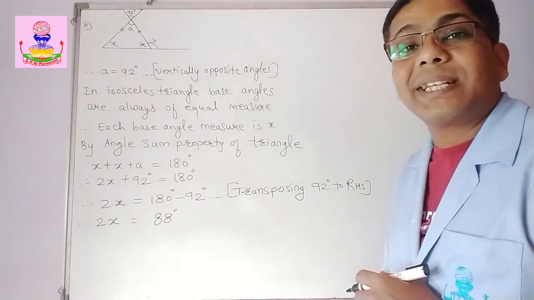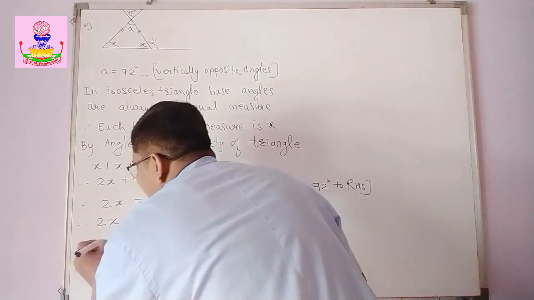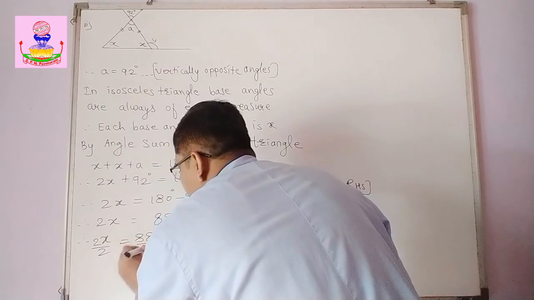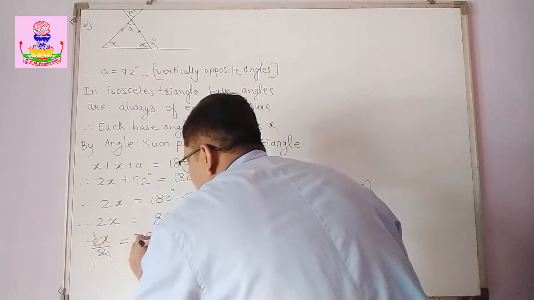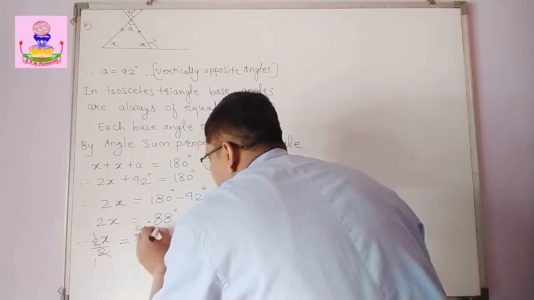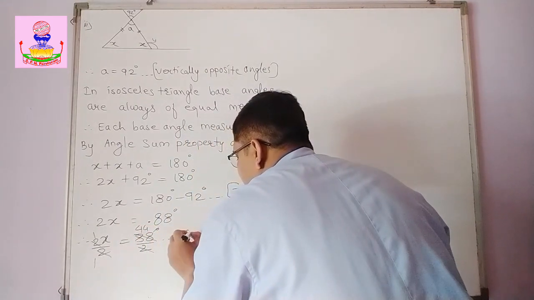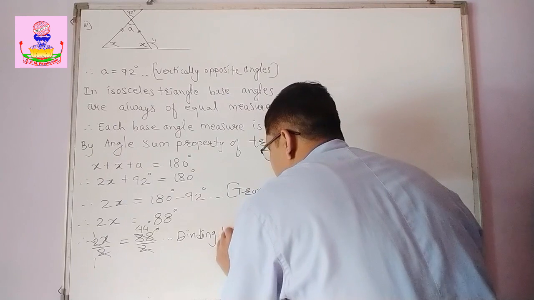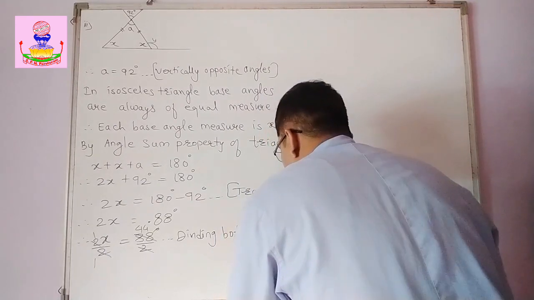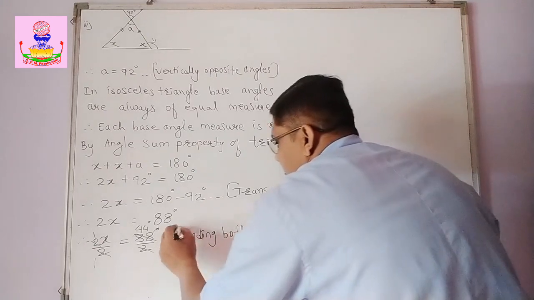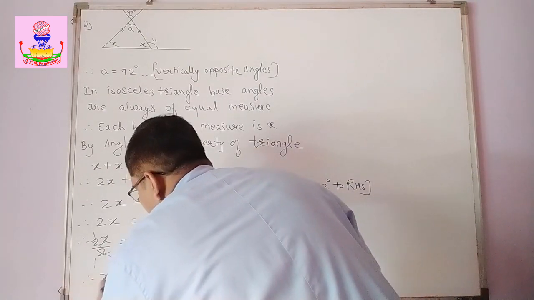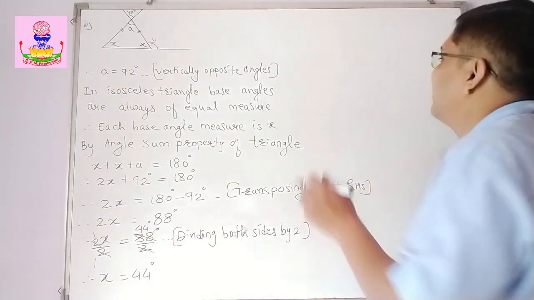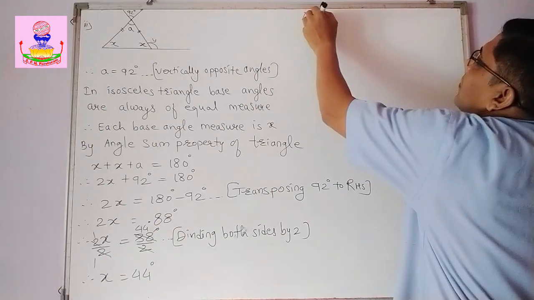Now you have to find the value of x, so divide both sides by 2. So 2x upon 2 is equal to 88 degrees upon 2. So 2 ones are 2, 2 fours are 8, 44. What you did: dividing both sides by 2. Therefore x is equal to 44 degrees. So the value of x you got. Now we want to find y also.